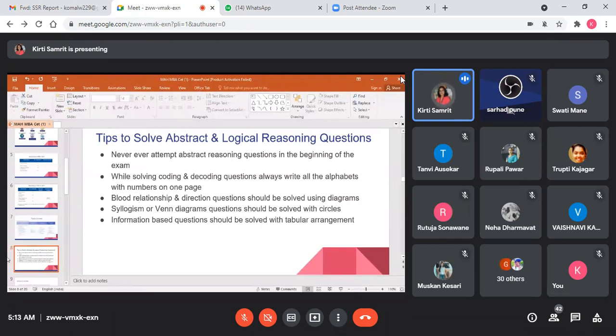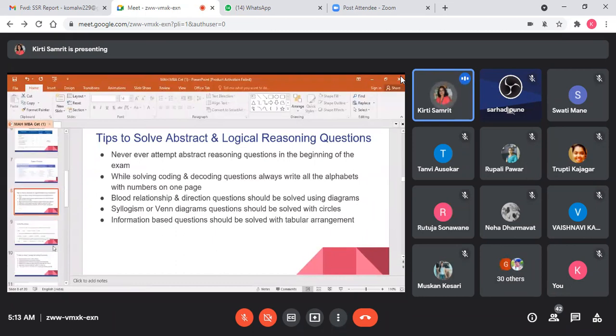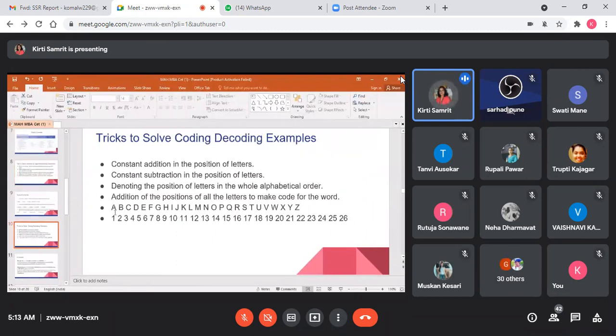For example, students, I have written here. If you are solving coding-decoding questions, the first thing you write down is ABCD. You can make a partition here: there are 26 alphabets, so you can make 13 partitions.